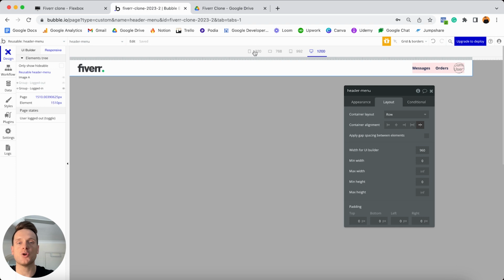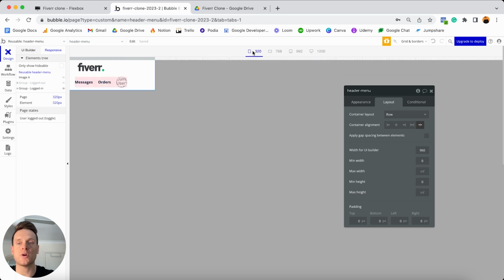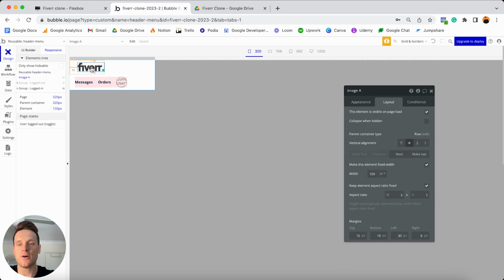However, if I was to view this on a mobile device that's 320 pixels in width, what you'll see is that these two elements stack on top of each other because there's not enough room for these to fit in side by side. Now, in my opinion, it's not the worst experience in the world, but if you truly wanted to create a fully responsive experience where both of these elements would still be sitting side by side, what we could do is choose to update the values set for our image here. So if I click on our image element, you may remember that I'd mentioned that this has a fixed width of 100 pixels.